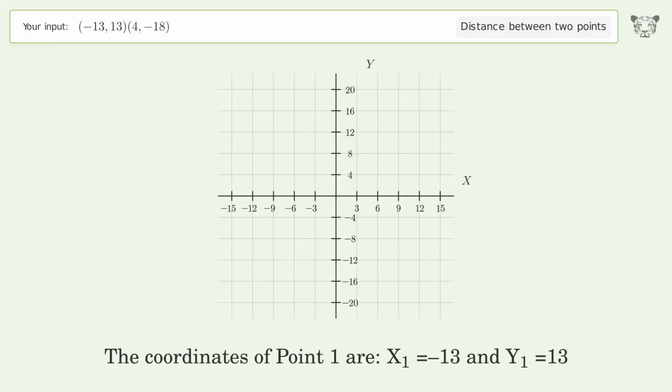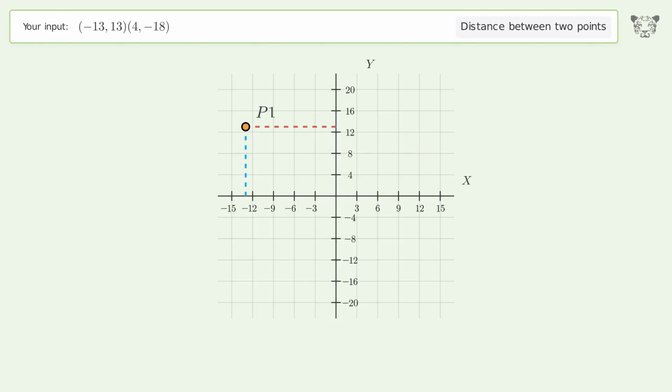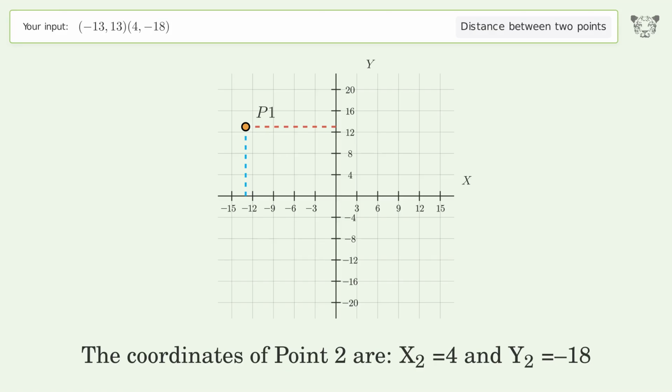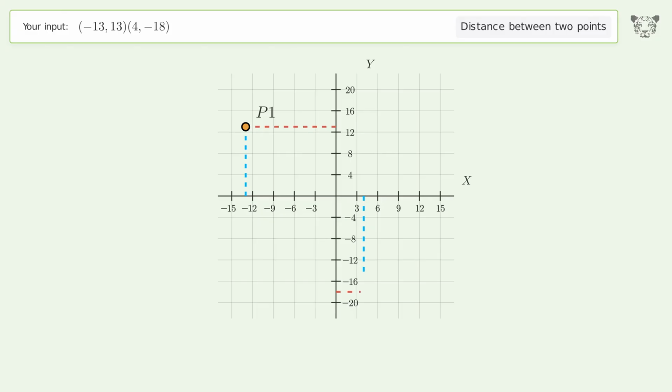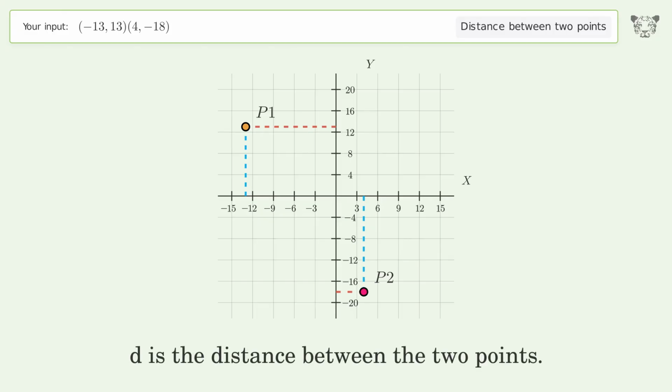The coordinates of point 1 are x1 equals -13 and y1 equals 13. The coordinates of point 2 are x2 equals 4 and y2 equals -18. D is the distance between the 2 points.